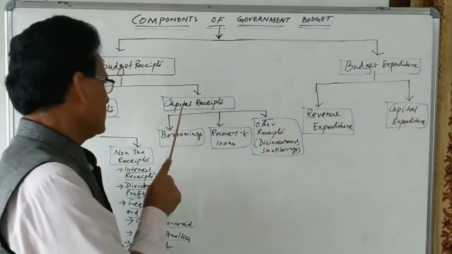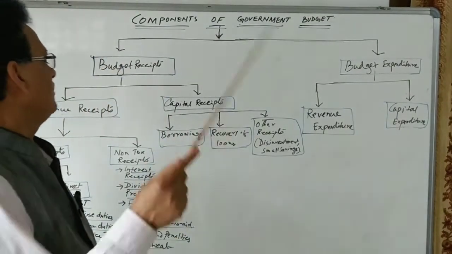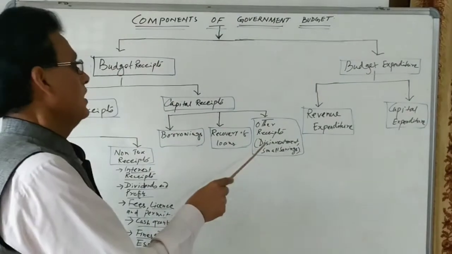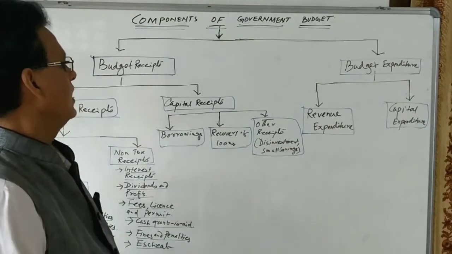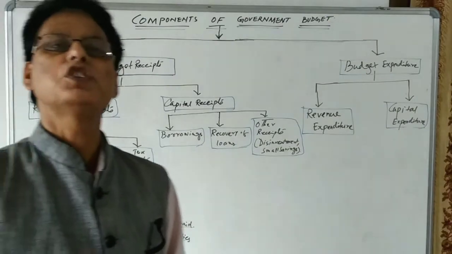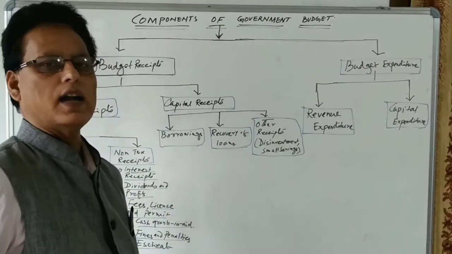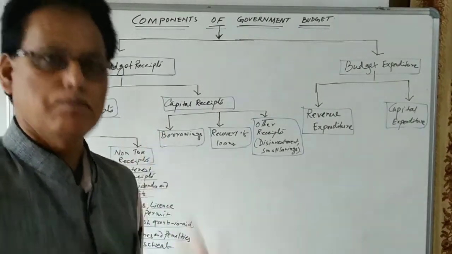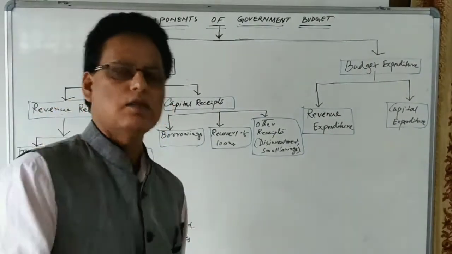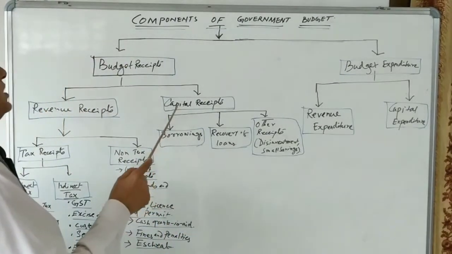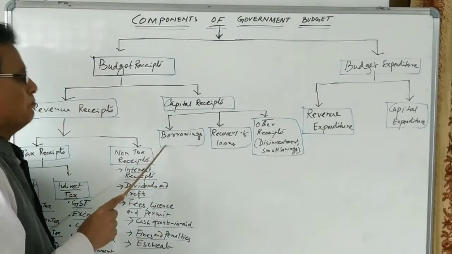It means the money received by the government in the form of loans, or in the form of disinvestment, or small savings. These monies are to be returned back by the government. It means capital receipts are the amount of money received by the government that is to be returned back by the government in future. So capital receipt consists of the borrowings.